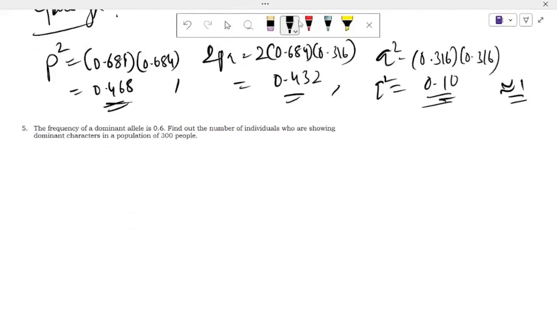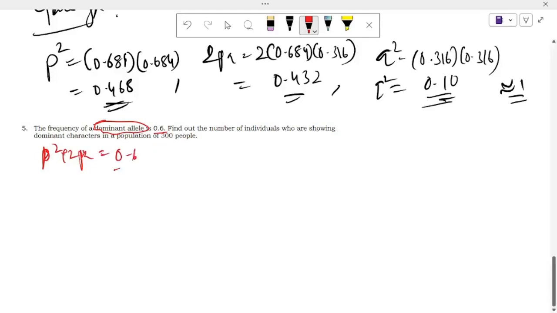The last problem is: the frequency of the dominant allele is 0.6. Instead of dominant allele, if some disease is given, apply that disease here. Instead of dominant allele, just go for the frequency of Marfan syndrome or some other disease with autosomal dominant inheritance. So here the dominant allele is 0.6, or the frequency of the Marfan syndrome allele is 0.6. What is given here? The frequency of dominant, that means p square plus 2pq is given. P square plus 2pq is equal to 0.6.